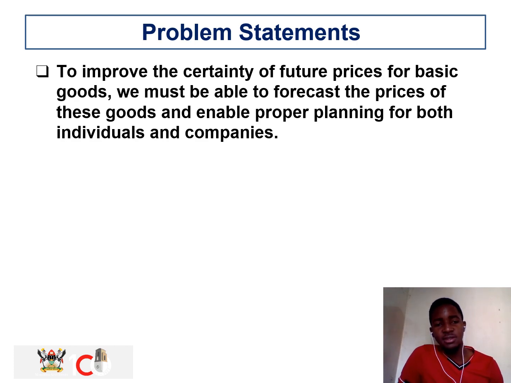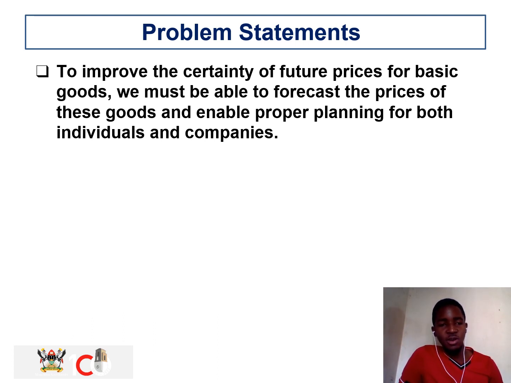The problem statement: our problem statement is to improve the certainty of the future prices for basic goods. We must be able to forecast the prices of these goods and enable proper planning for both individuals and companies. This problem of price fluctuation does not only affect individuals, it also affects companies, because they also make budgets and expect the prices to be as they anticipated.